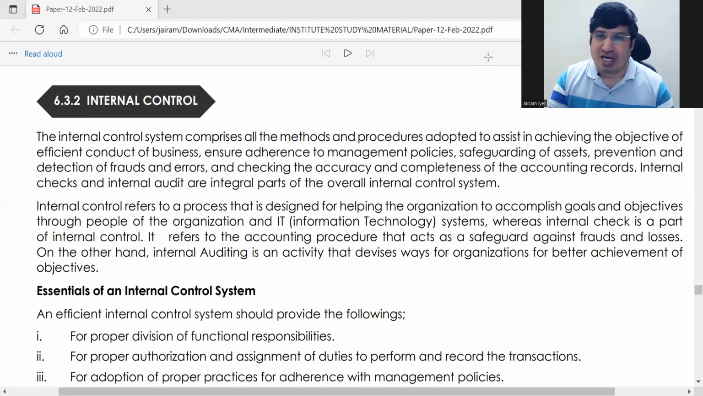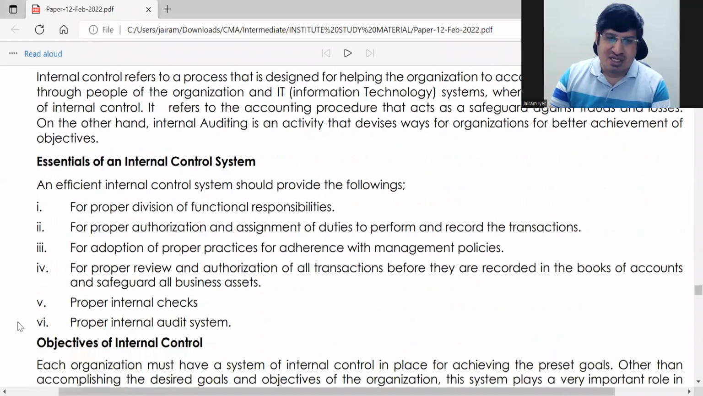ये सब points आपको याद रखना है. Okay, there is no shortcut इसमें. So आपको, if you know internal control system, then you can write it. Okay, still. And then fourth point is